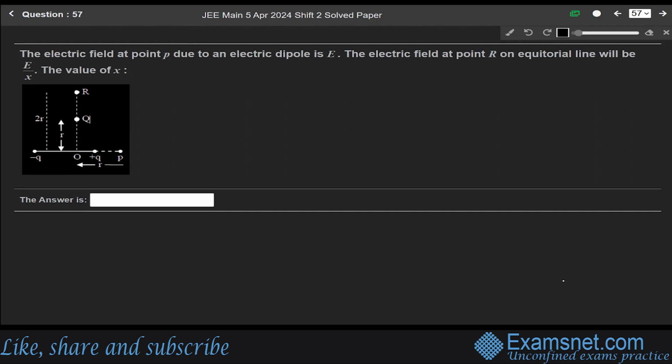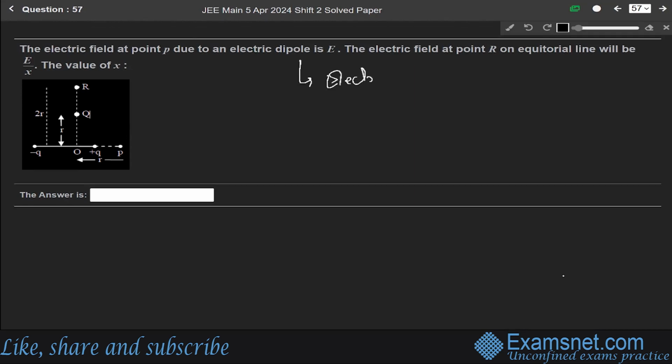Now the next question 57. The electric field at point P due to an electric dipole is E. The electric field at a point R on the equatorial line will be E by X. We have to find the value of X. Okay. So this question is from the chapter of electrostatics. In this question, we are given that the electric field at point P is given as E, due to an electric dipole.